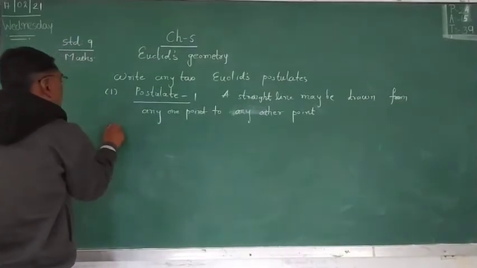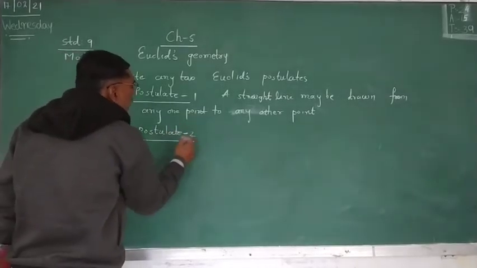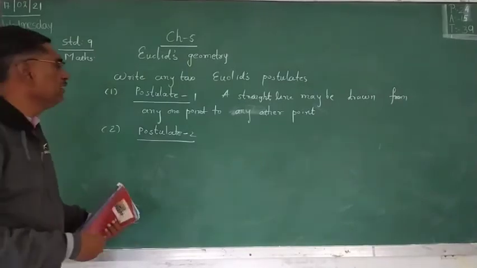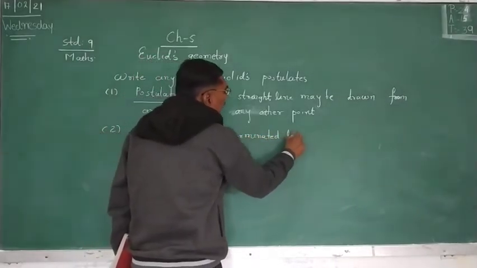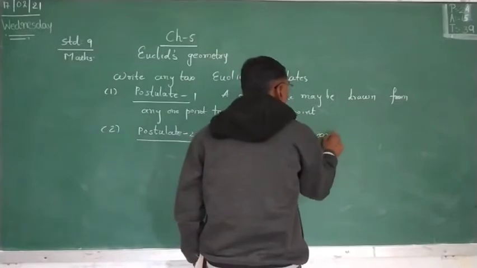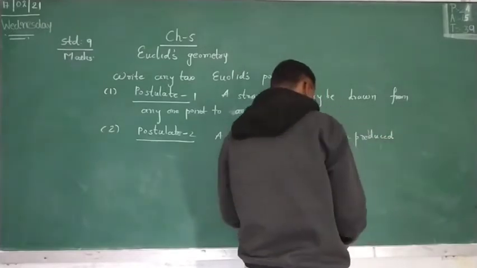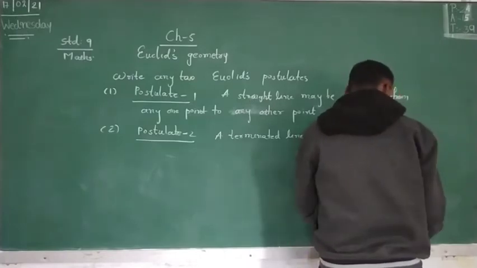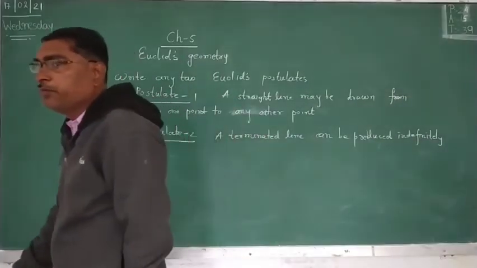Second, postulate 2. A terminated line can be produced indefinitely.